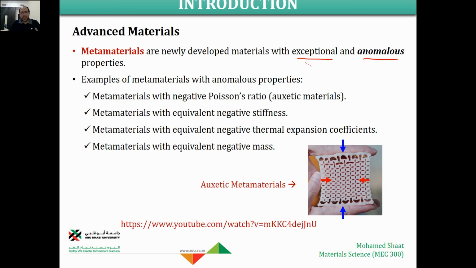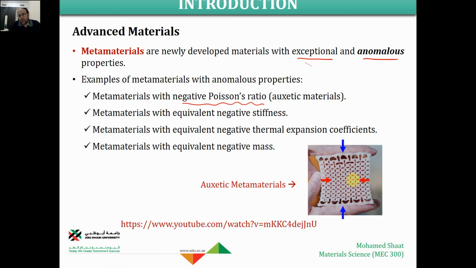So what do we basically do for this metamaterial? Again, metamaterials are newly developed materials with exceptional and anomalous properties. Examples of metamaterials with anomalous properties are materials with negative Poisson's ratio, commonly known as exotic materials. What is a negative Poisson's ratio? To understand this, as you can see, this guy is using a rubbery material, and he's trying to press this material from these two ends.